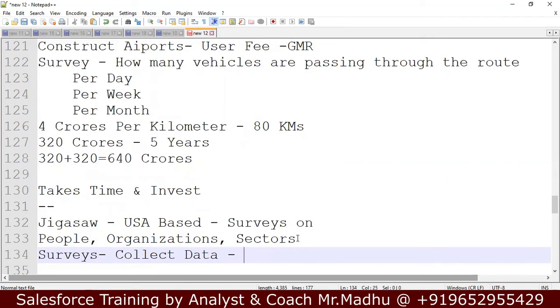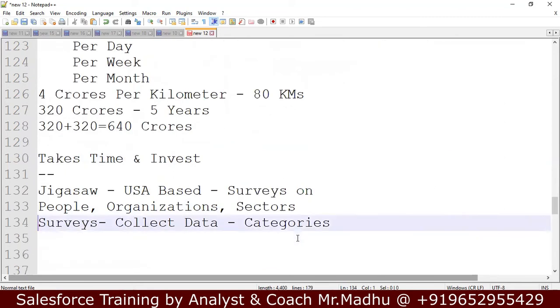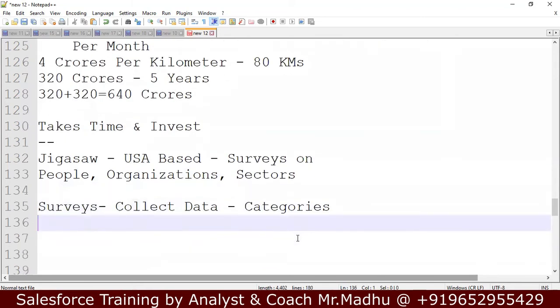They keep data in different categories. For example, I want to promote Salesforce technology. I want to get leads for Salesforce. I want engineering finished or degree completed students' information. I can't go to every college and get data. They might give, they might not give. But there are some organizations that have all the engineering and degree students' information. I can go to that organization, pay some amount, and get that data.